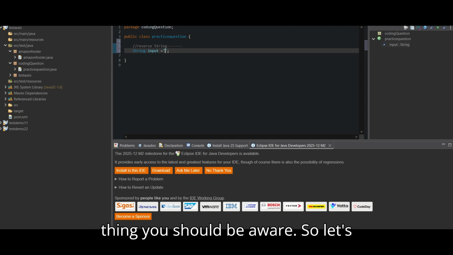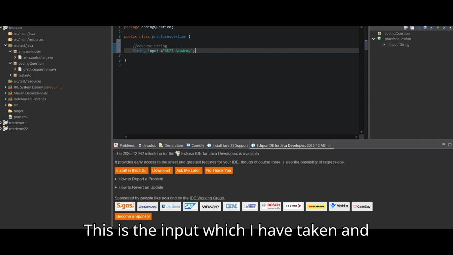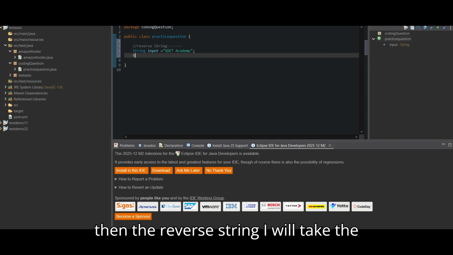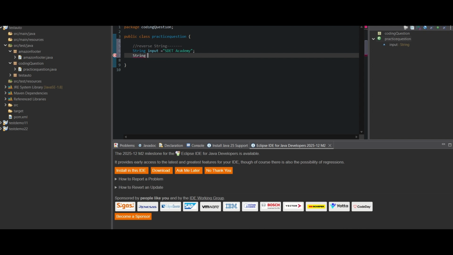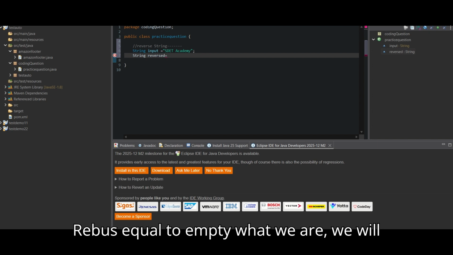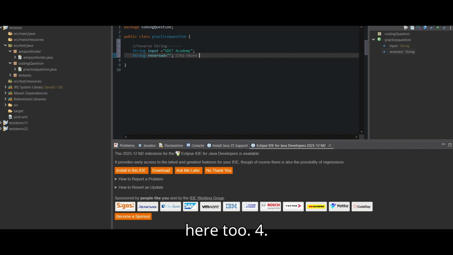You should be aware of it. So let's suppose you have a string. This is the input which I have taken, and then I will take a reverse string to store the reverse result. This will be empty. Reverse equal to empty, to store the reverse result.